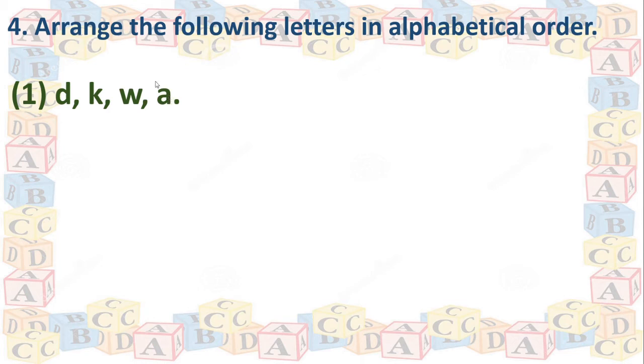We have to arrange them in alphabetical order. Yes, dear children, when you stand for the assembly or for the prayer, then from shorter to taller you stand, isn't it? You make a line from short student to tall student. Means there are some orders to follow. Correct? Like that only.